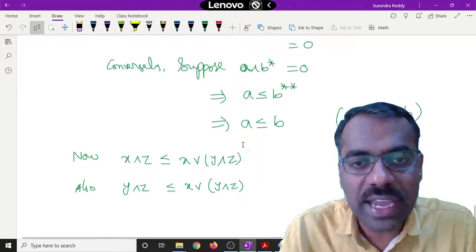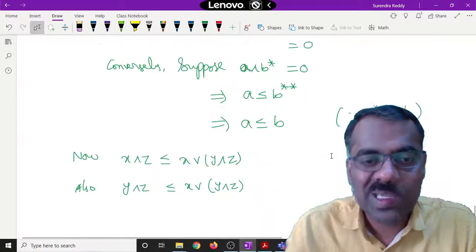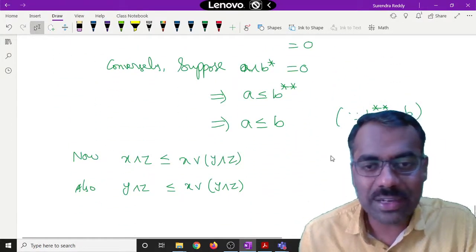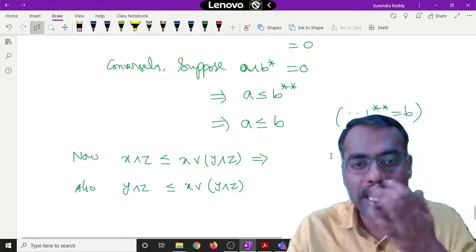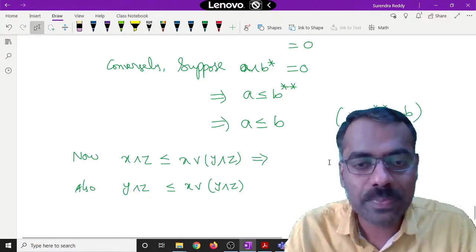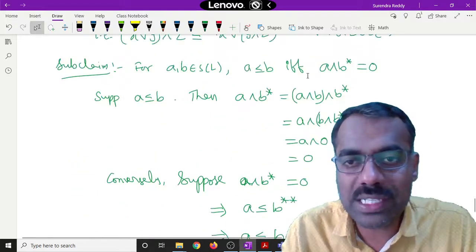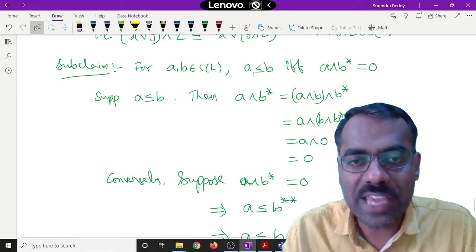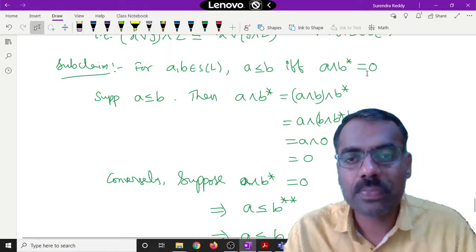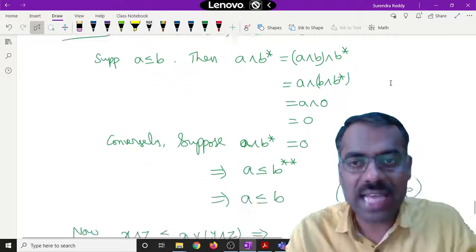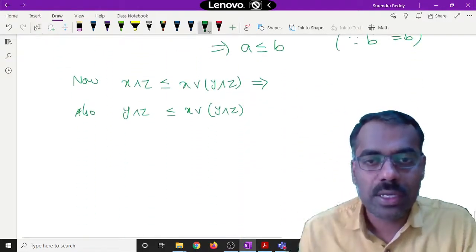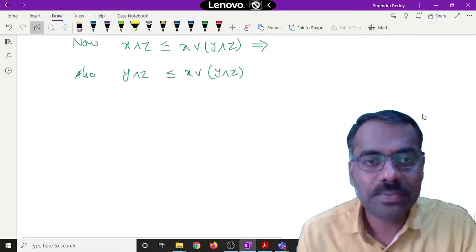Now use this fact, our subclaim. This is just like your A and this is your B. So what will you get? If A is less than or equal to B, then what we have just now proved is A meet B star is equal to 0. So what will we get for this one?